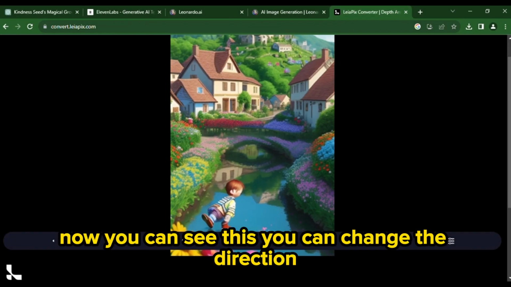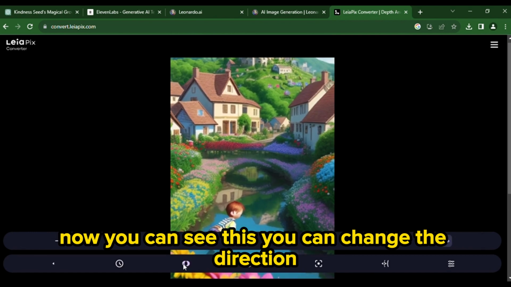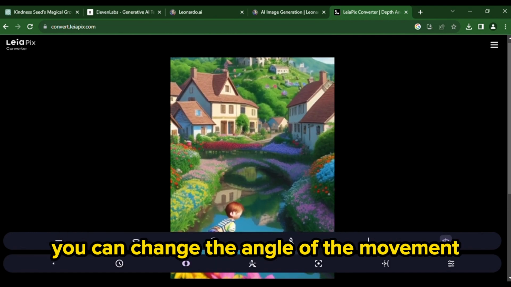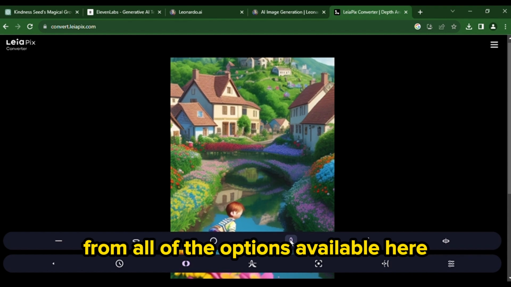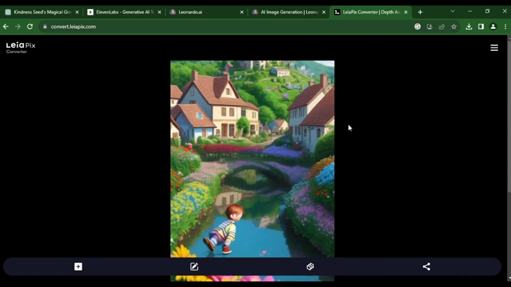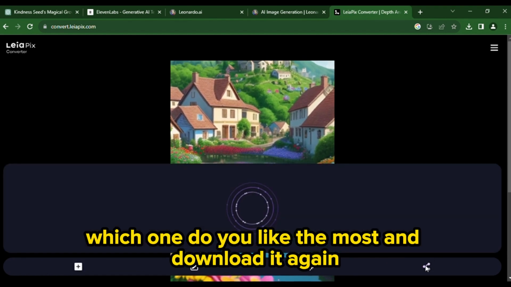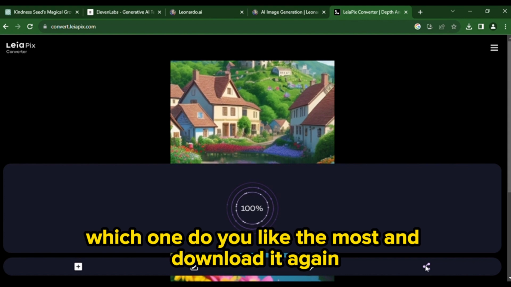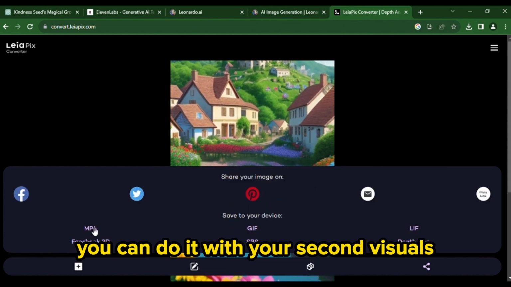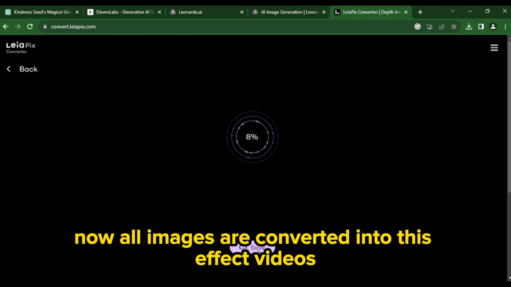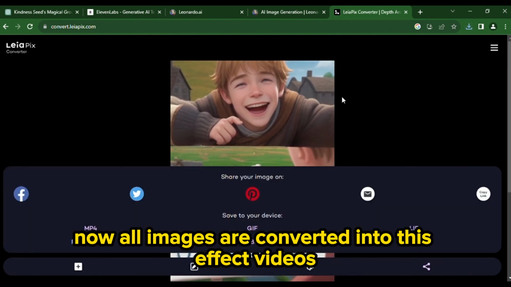Now you can see this, you can change the direction, you can change the angle of their movement from all of the options available here. Which one do you like the most? Then download it. Again, you can do it with your second visuals. Now all our images are converted into these effect videos.